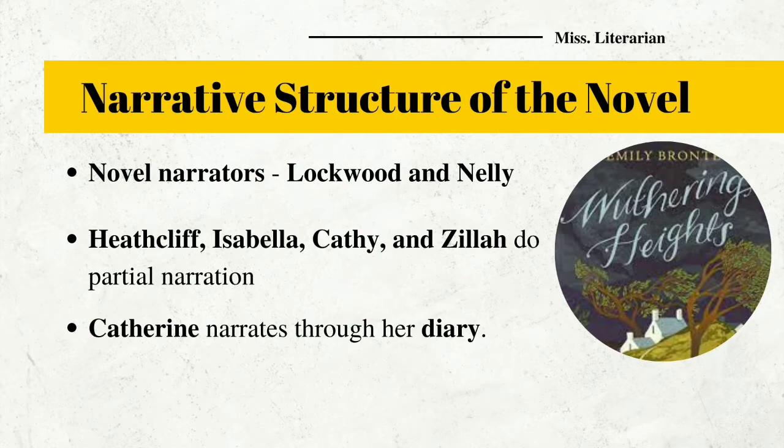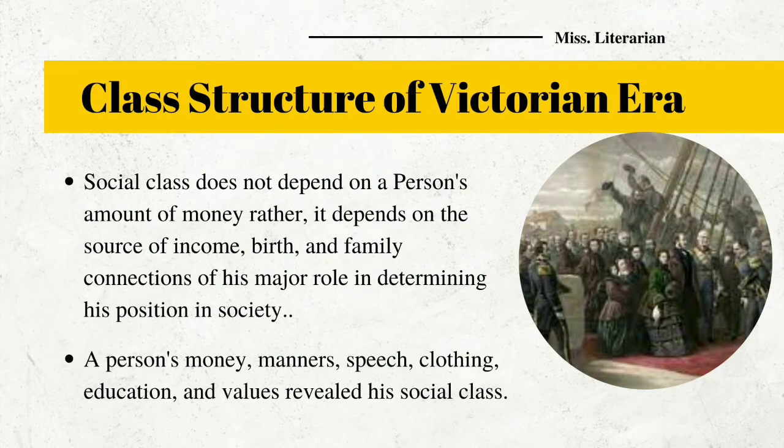Let us see the class structure in the Victorian era. In general, a person's social class is dependent upon the amount of money a person has. But in the Victorian era, it was just the opposite. The class structure was based on the source of income, birth, and family connections, which played a major role in determining one's position in society.